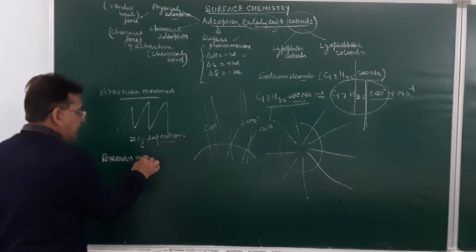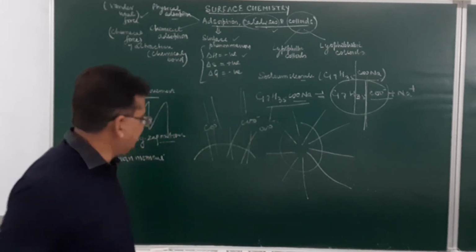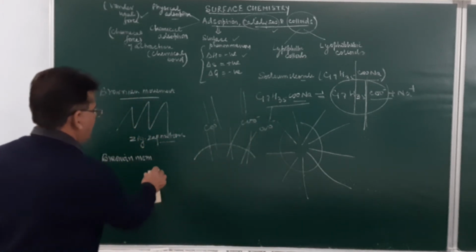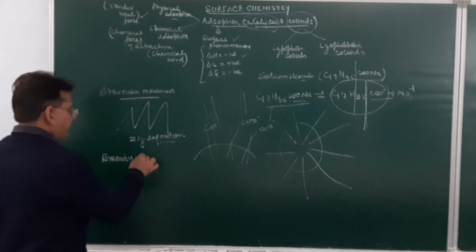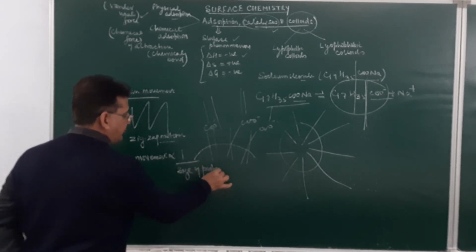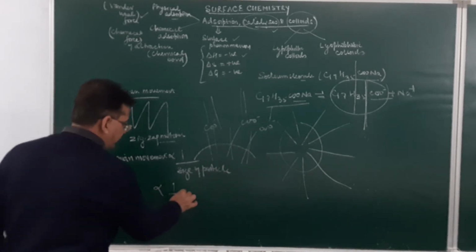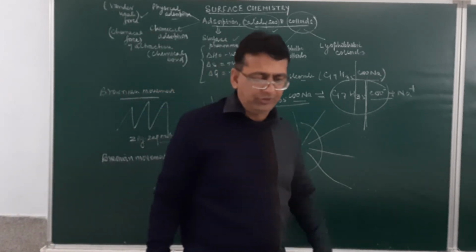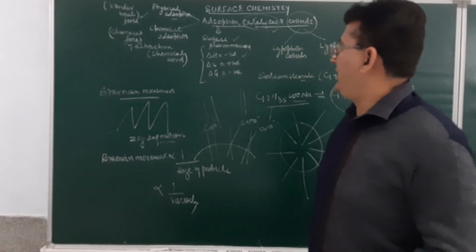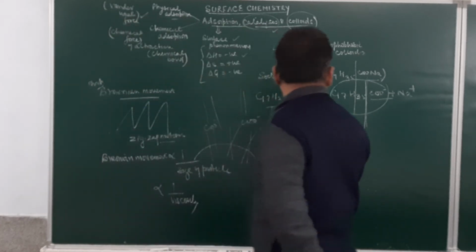Brownian movement is inversely proportional to the size of the particle and the viscosity of the medium. It is inversely proportional to the size of the particle. Again, it is inversely proportional to the viscosity of the medium. Fine. The next, this is a very important property as far as colloids are concerned. Then the next property is the Tyndall effect.